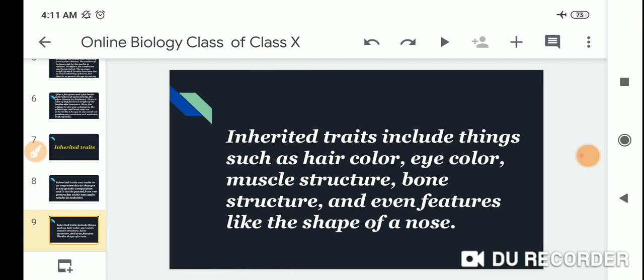Inherited traits include things such as hair color, eye color, muscle structure, bone structure, and even features like the shape of a nose.